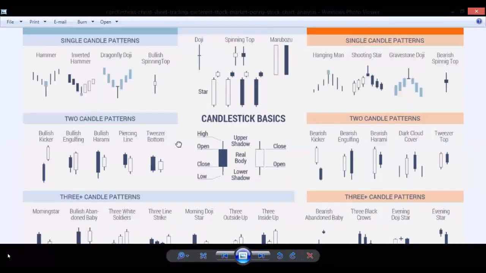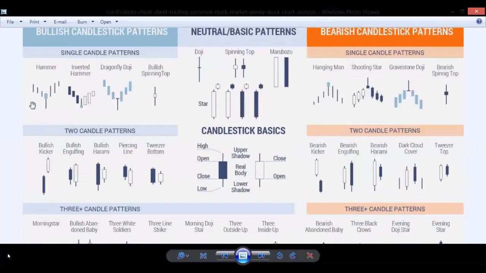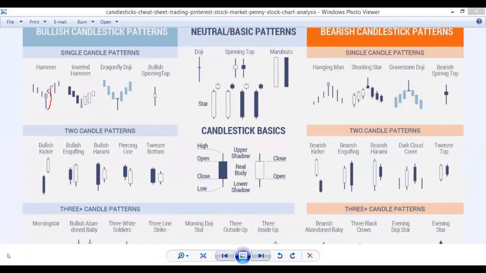Okay, here, a hammer candlestick, a reversal sign in a downtrend. I already told you this is a reversal sign in a downtrend, and this is a continuation pattern too. But it will reverse at the SNR level. It will continue in the middle of the trend.